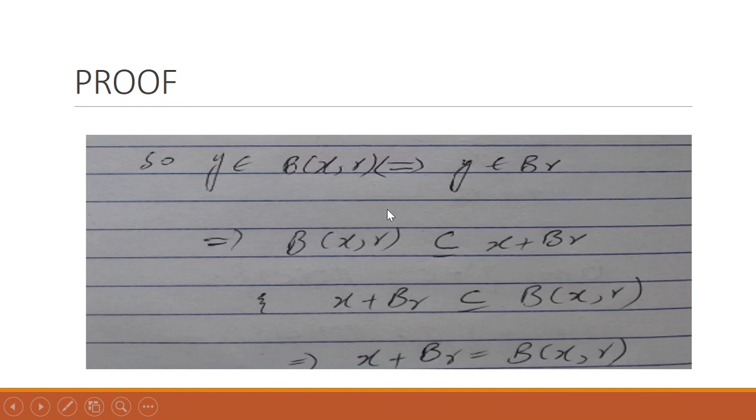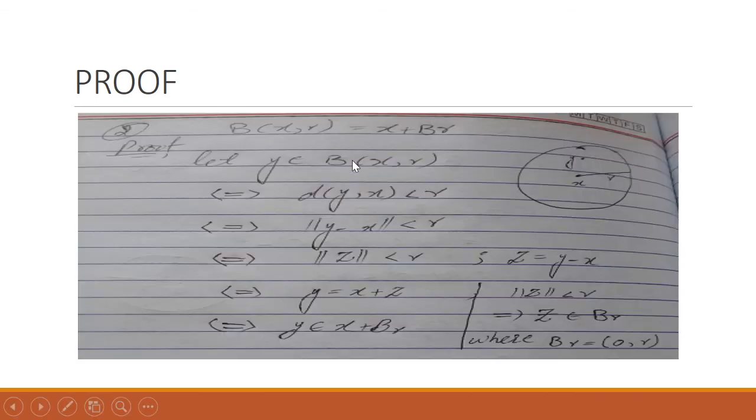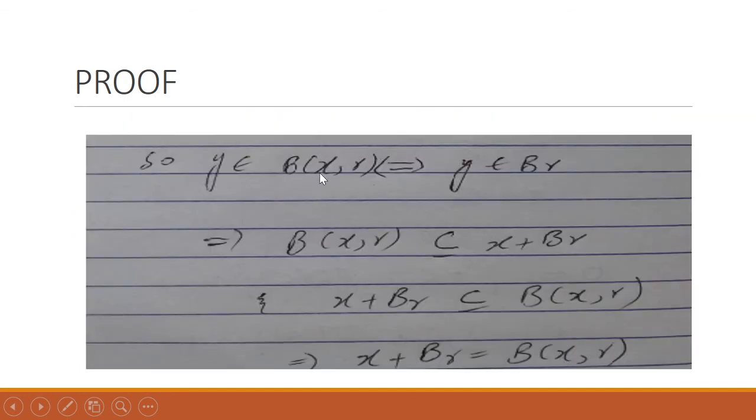This means that B_xr is a subset of X + B_r. We take an arbitrary y from B_xr here, and now we get y belongs to X + B_r. Y belongs to X, it is X + B_r. So now this B_xr is a subset of X + B_r.